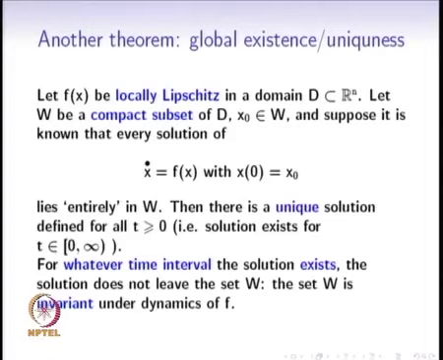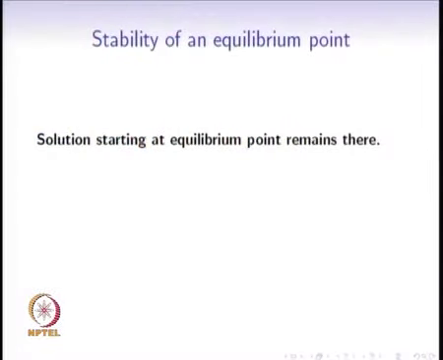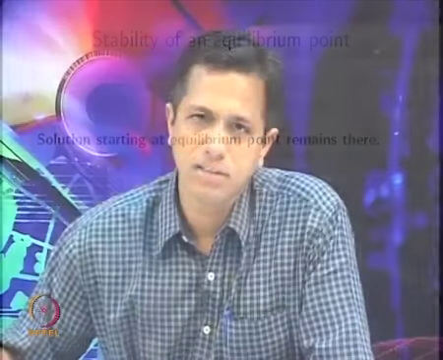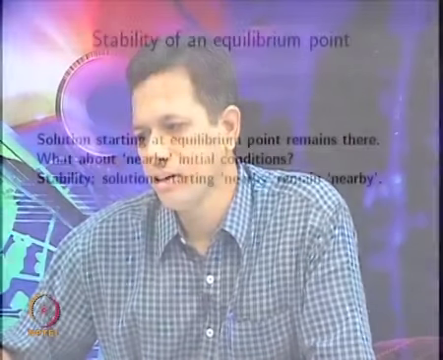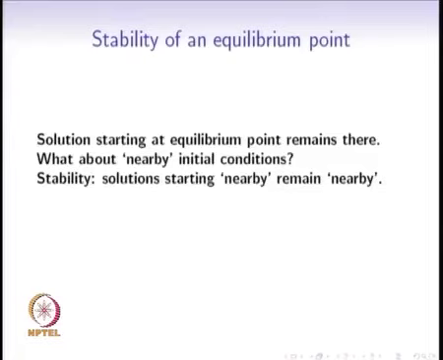We will now move on to stability, to the notion of stability. What do we want to say about stability of an equilibrium point? We would like to say that a solution starting at an equilibrium point remains there, but what about nearby initial conditions? Can we say that solutions starting nearby also remain nearby? So, stability is: solutions starting near an equilibrium point remain nearby. We are going to try to quantify this "nearby" and this "nearby".